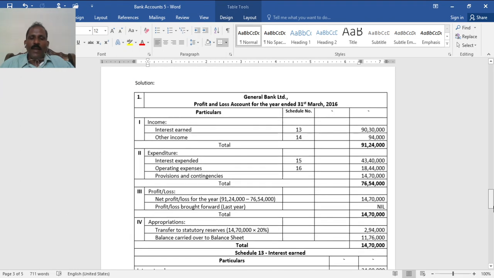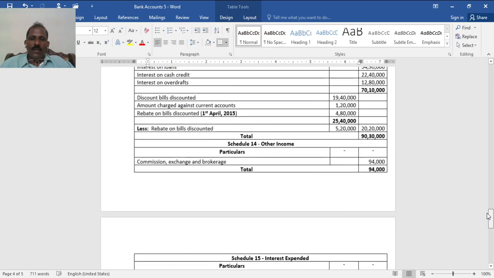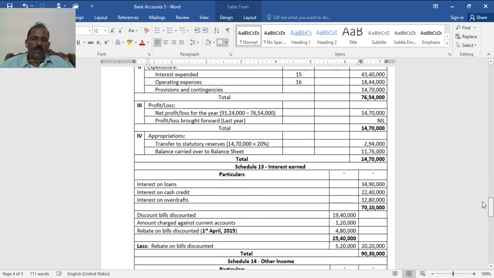So for General Bank, first we shall discuss the schedules. Schedule 13, interest earned; 14, other income. Interest on loans, you see all interest, that's loan, cash credit, overdraft, all these are income. That is interest on loan 34,90,000, interest on cash credit 22,40,000, interest on overdraft 12,80,000, total 7,10,000. Bills discounted, so interest and discount, two items here, 9,40,000. Amount charged against current account 1,20,000.